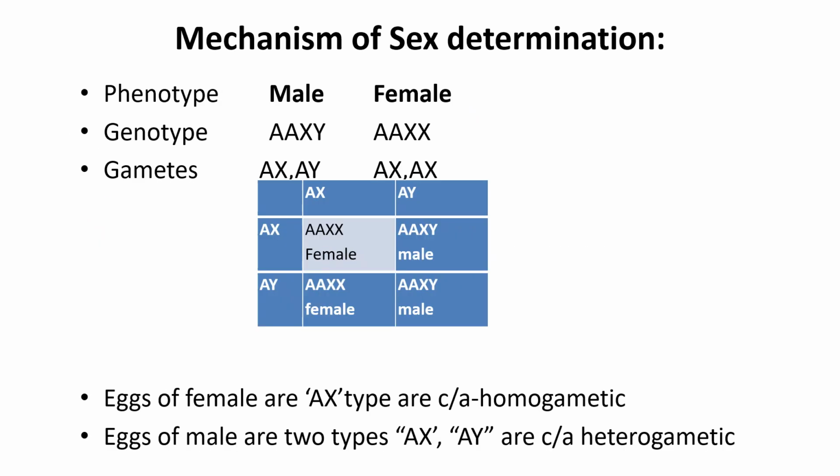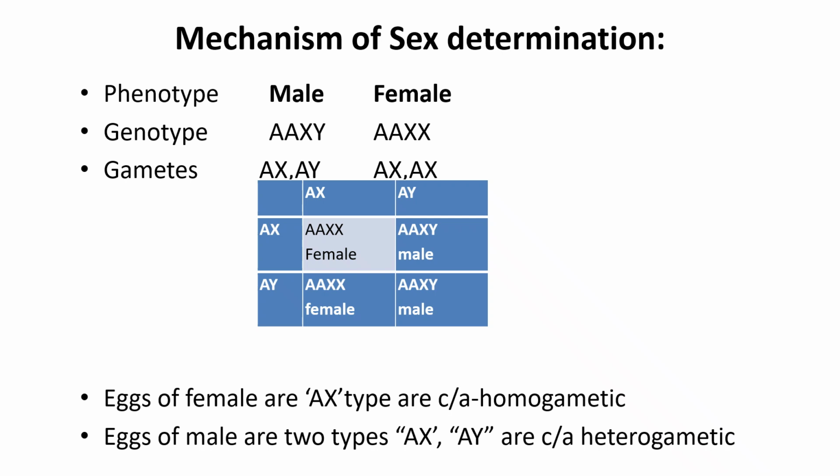Mechanism of sex determination. The phenotype is male and female. The genotype of male is AA plus XY. AA is 22 pairs of autosomes and XY is 1 pair, so 22 plus 1 pair, that is 23 pairs. In female, the genotype is AA plus XX.